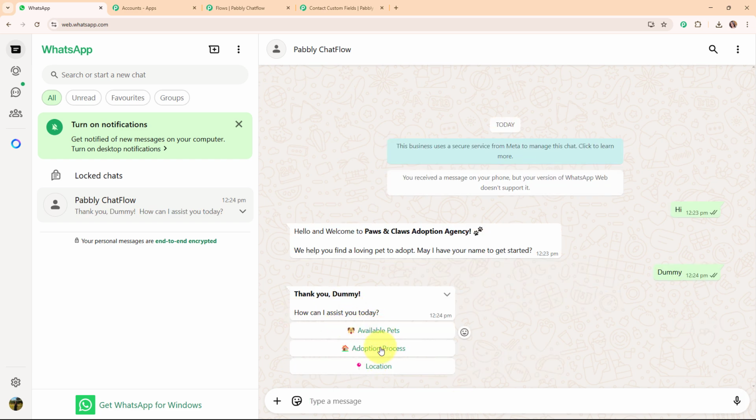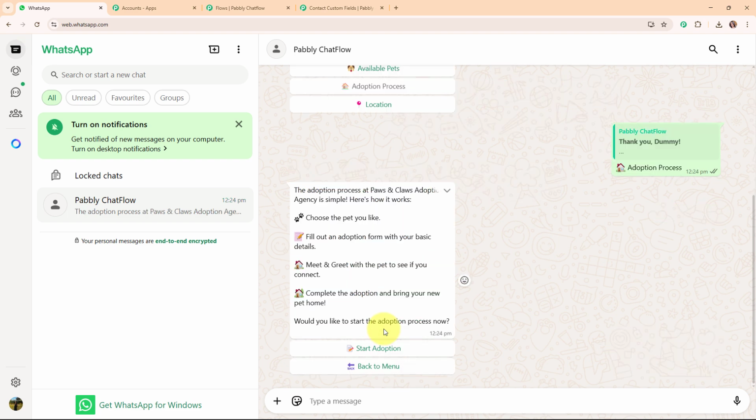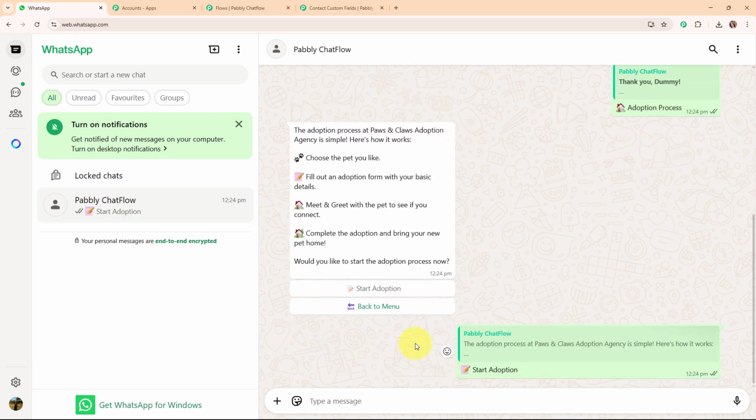And here we have received 3 quick reply buttons as available pets, adoption process and the location. So let's select adoption process this time. And then it has sent us the entire process with the quick reply button as start adoption or back to menu. So I'm going to select start adoption.